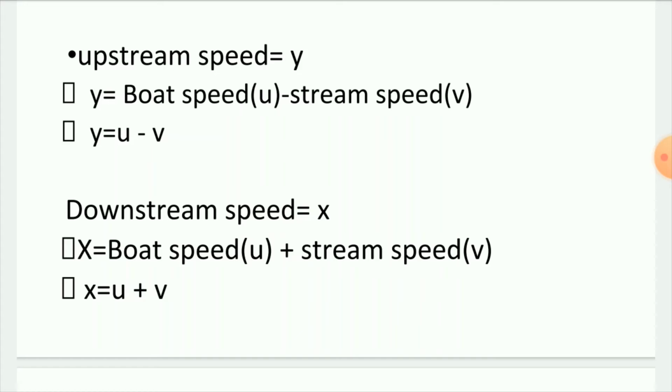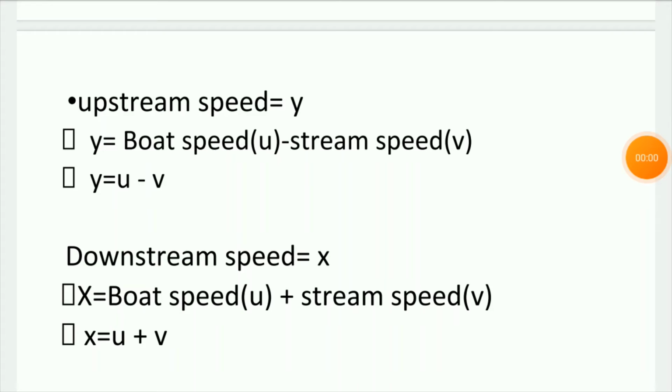The downstream speed is when the boat is flowing in the same direction as the stream is flowing. So the downstream speed is u plus v, and on the opposite side, the upstream speed is u minus v. So we can memorize these.